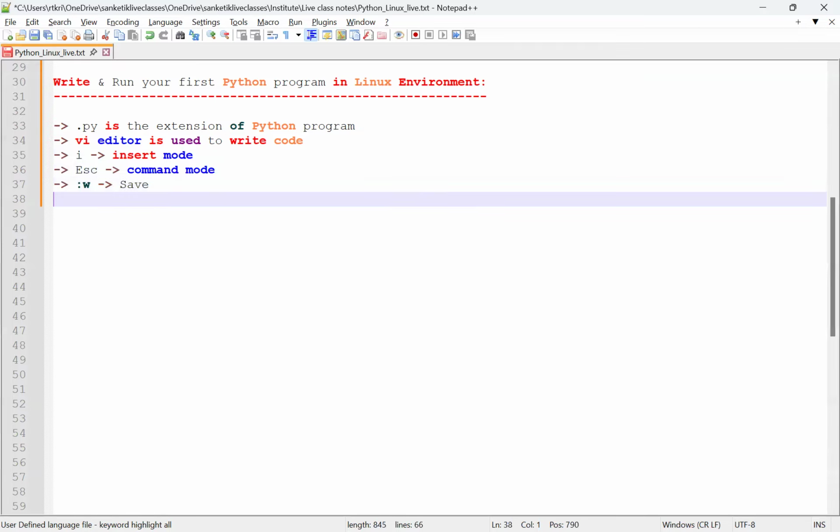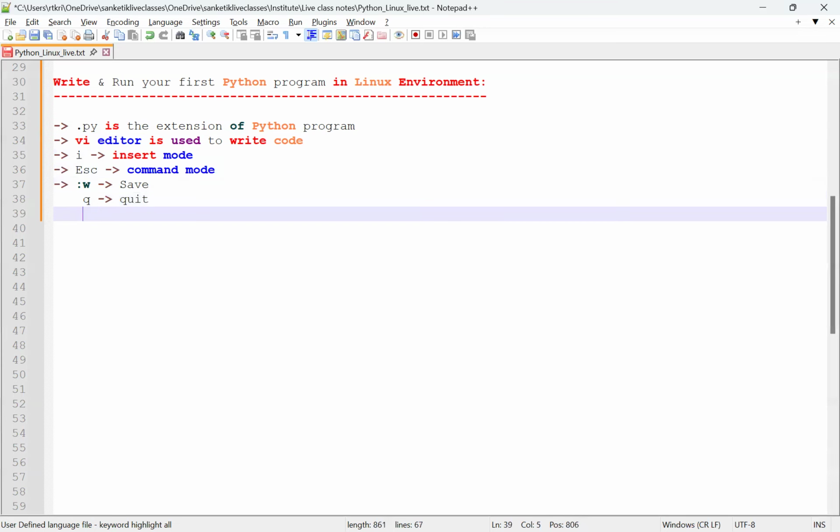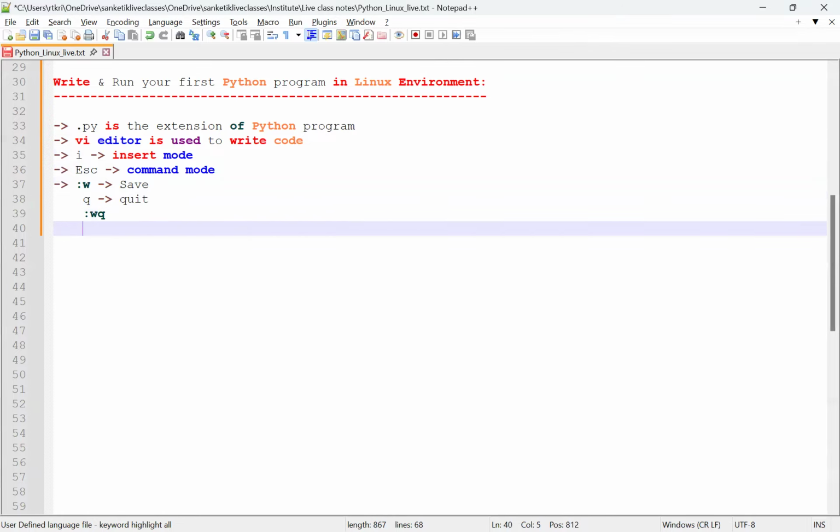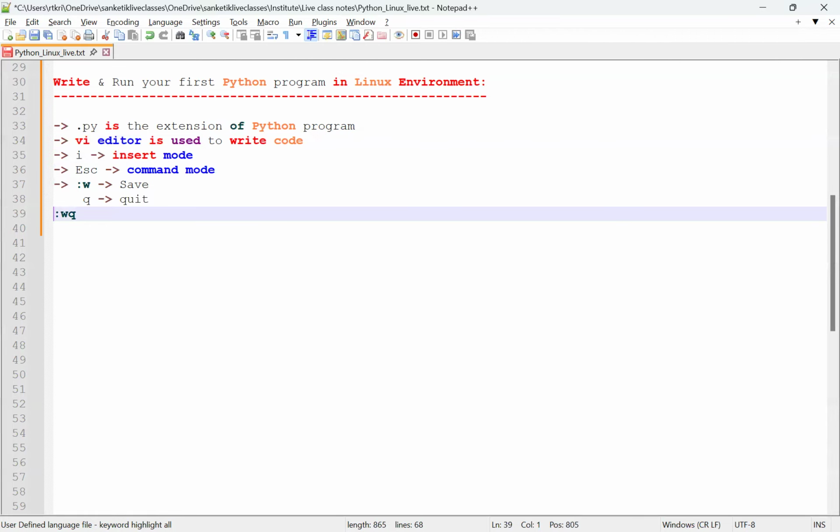The next point is Q means quit. For example, we simply give WQ like that. We can also use the exclamation symbol, but as of now we don't need it.